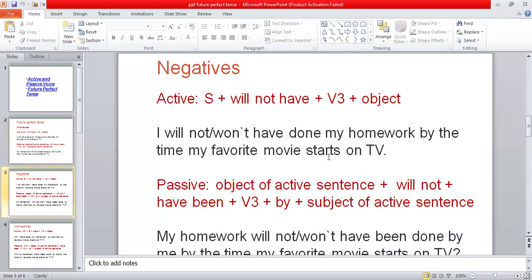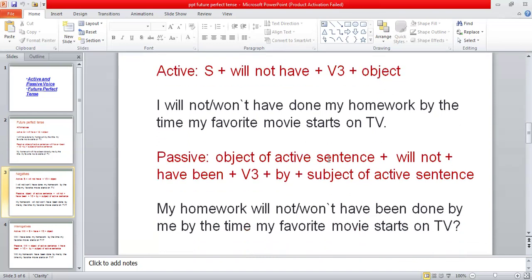Then we have the structure formula of the negative sentences with future perfect tense. Subject plus will not have plus third form of the verb plus object. When we have to change it from active into passive voice, the structure formula will be: object of the active sentence plus will not have been plus third form of the verb plus by plus subject of the active sentence. In this way, you can change an active sentence into passive in the case of negative sentences.